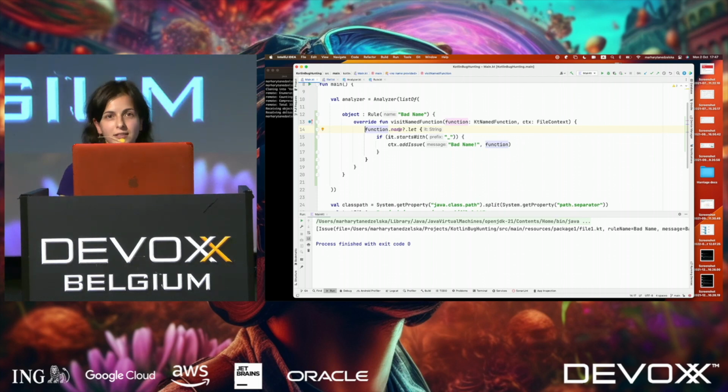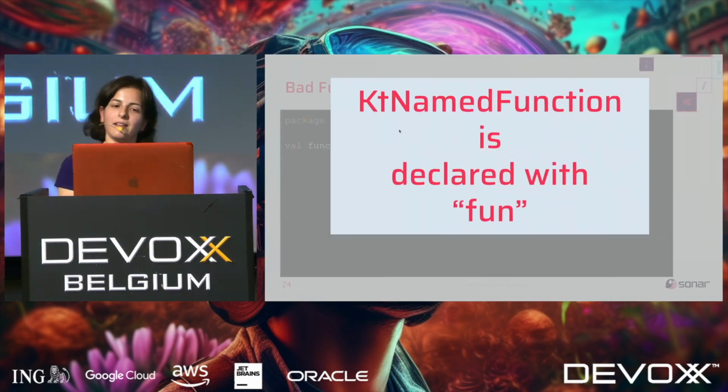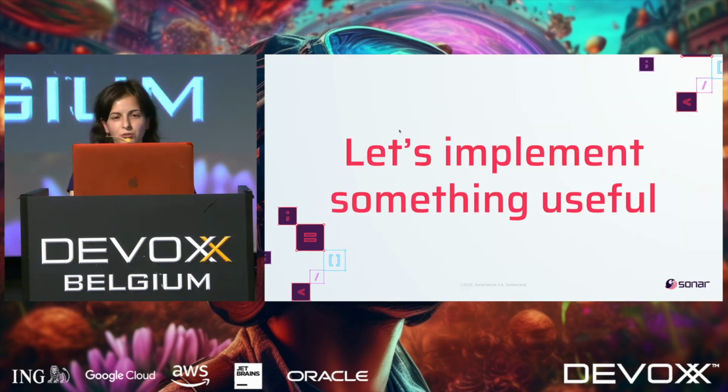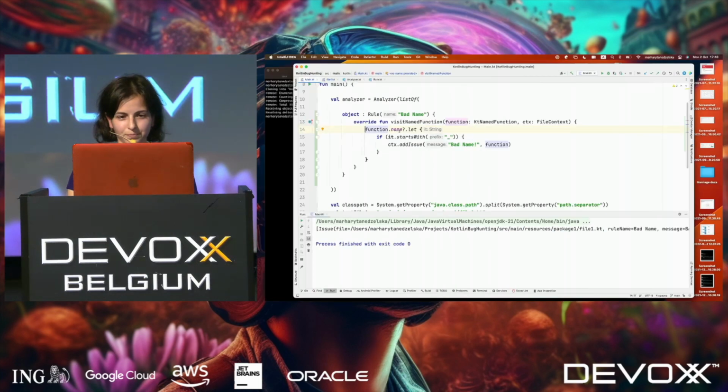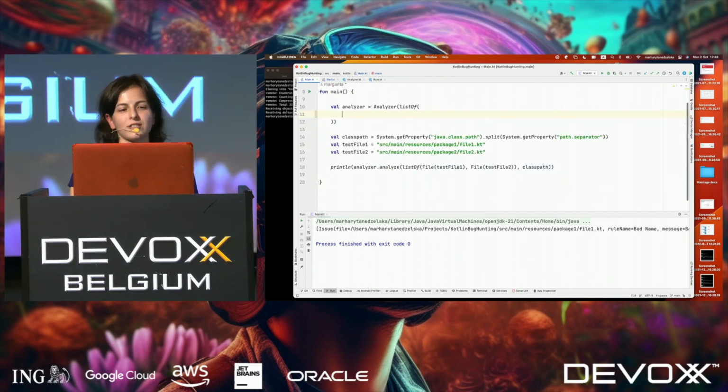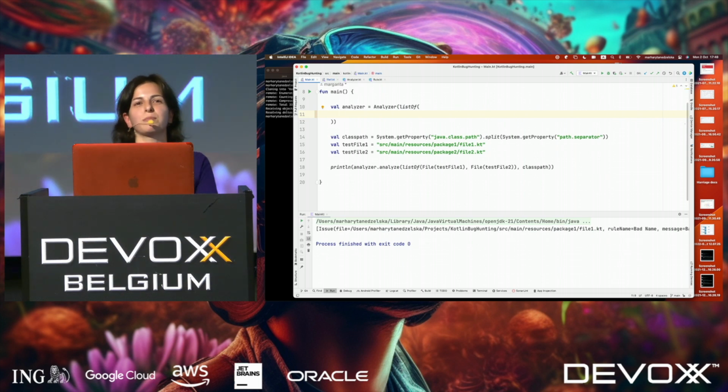So one interesting finding: don't put non-null assertions if you're not sure. And even if you are sure, double check. Because we've been caught with Kotlin compiler multiple times assuming this. Okay, we implemented our first rule. Then let's implement something useful, because this rule doesn't seem to be useful. And as I probably spoiled to you, we'll work on a rule which is the unused import rule. Because for some reason, this is the most important rule for our users. Because they like it so much, report it so much, and so on.